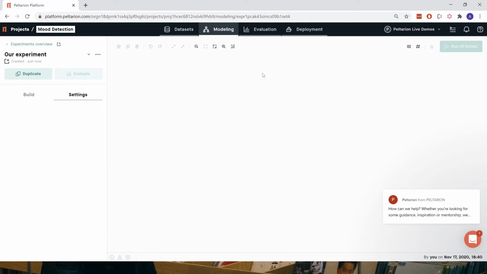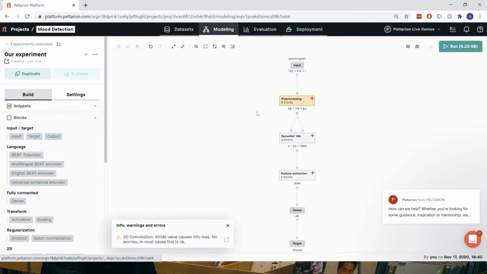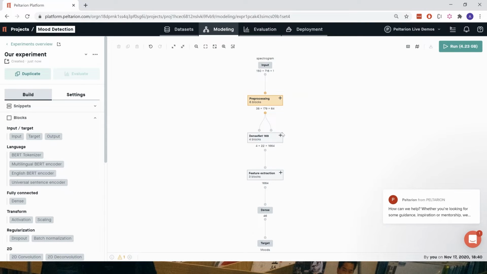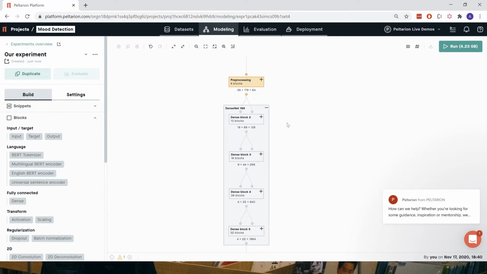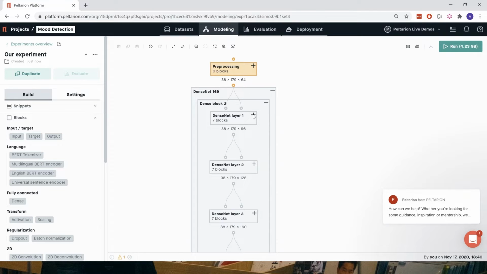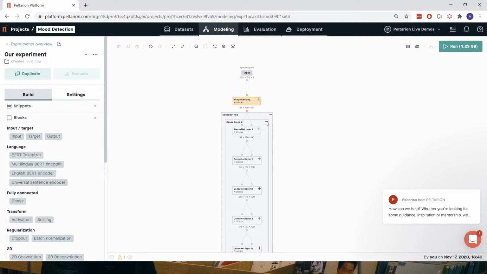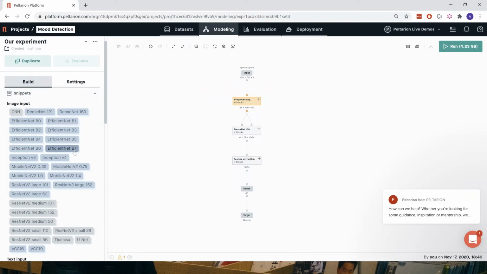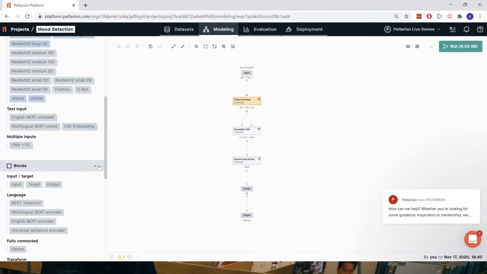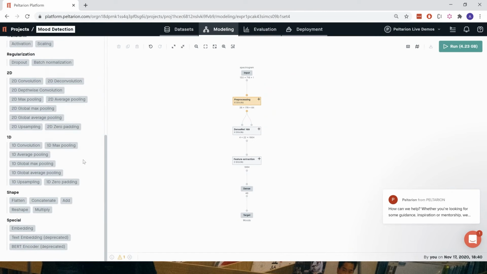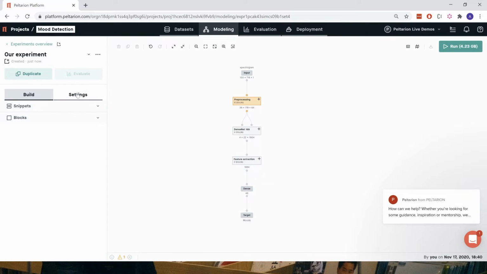Now press create, and we get to the modeling page, and we can see here is the canvas with our deep learning model. It looks quite small now, but if we want, we can start to expand the different blocks and dig deeper into it, and we can see that there are many layers and many things in it. So this is what we get here. We could also build this from scratch if we want to, using snippets and also different blocks that we have here. But we're not going to do that for now.